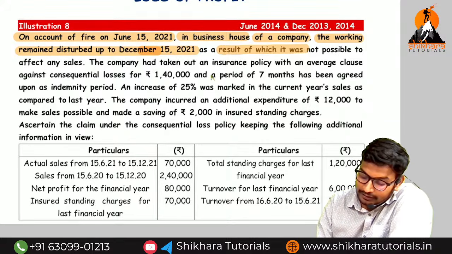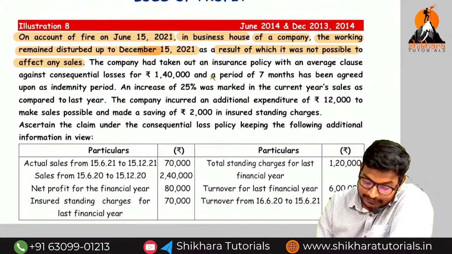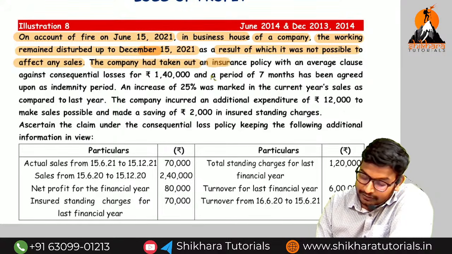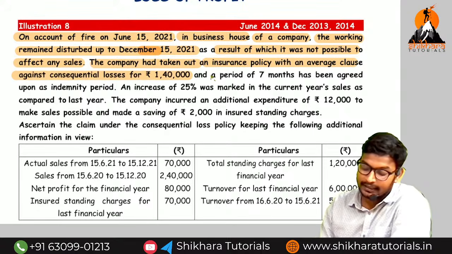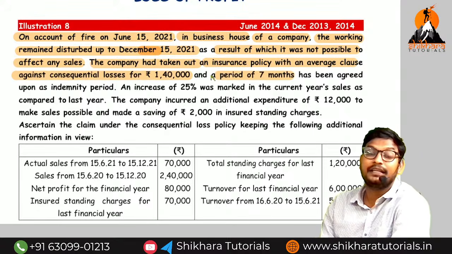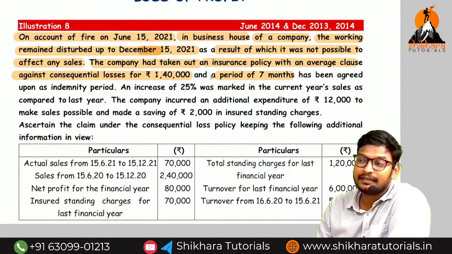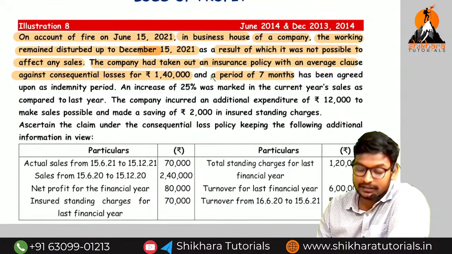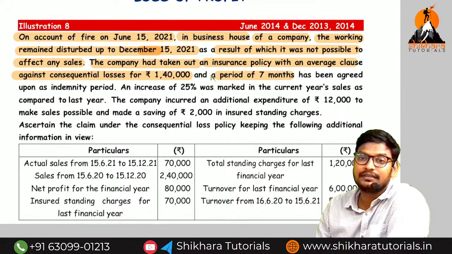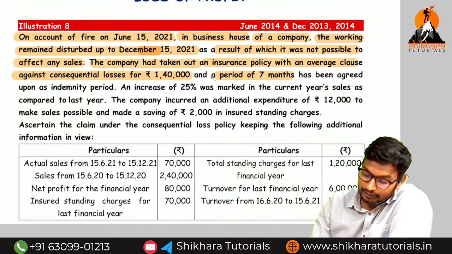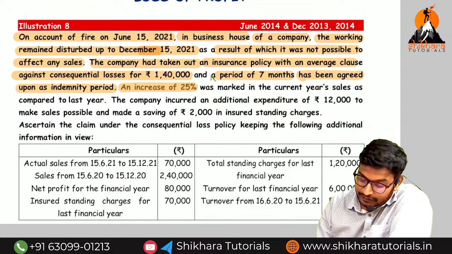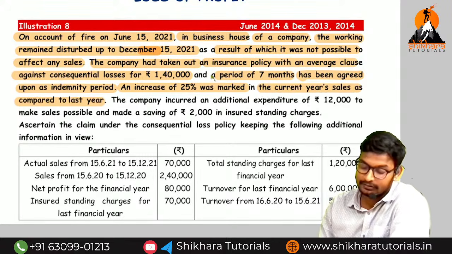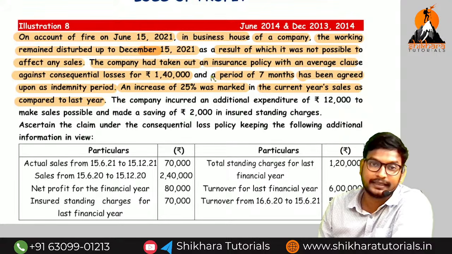So as a result of which it is not possible to affect any sales. The company had taken out the insurance policy with an average clause against the consequential losses. How much? 1,40,000 for a period of how many months? 7 months. Sir, as per the agreement 7 months, but as per the dislocation period how much? 6 months. Whichever is lower has been agreed upon as the indemnity period. And there is an increase of 25% in the current year sales as compared to the last year. So there is an increase in turnover. We have to adjust all the increase in turnover.